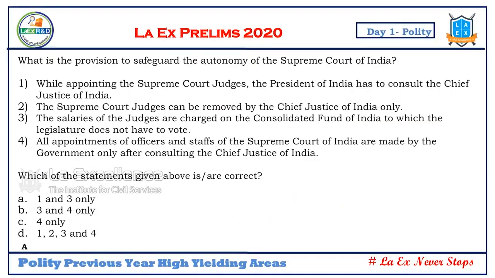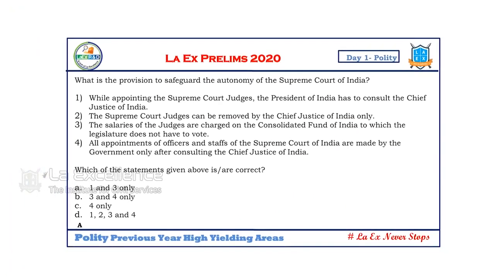What is the provision to safeguard the autonomy of the Supreme Court of India? What are the safeguards? Let us check. Article 124: what does it say? When you appoint the judges of the Supreme Court, the President consults the CJI. This word consult, its interpretation, has given rise to what? The Collegium. So this statement is right. This is meant to maintain independence.